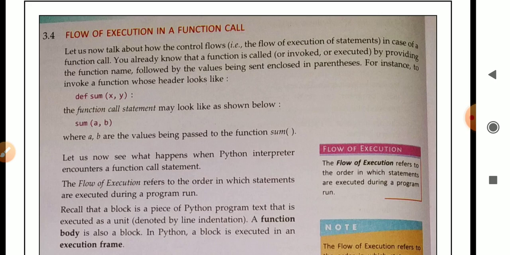Means what is the meaning of flow of execution? It represents the order in which the statements are executed during program run, which is known as flow of execution. Means how statement by statement is executed, in which order the particular statements are executing while the program is running. The flow of execution refers to the order in which statements are executed during a program run.